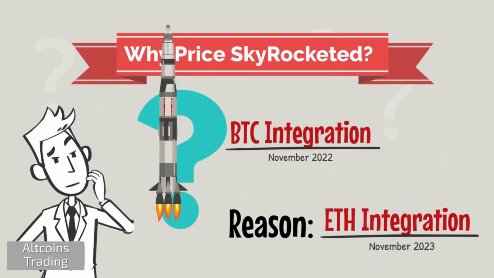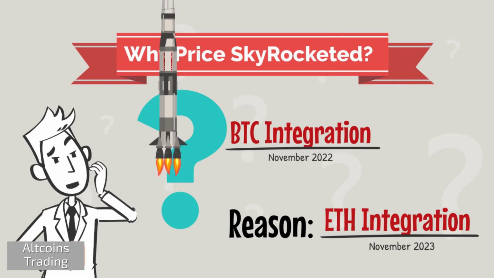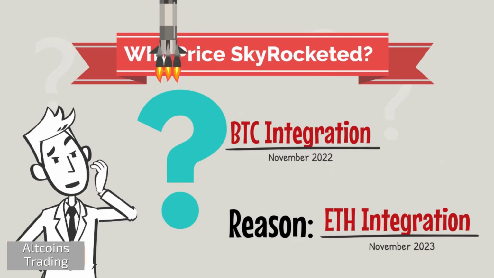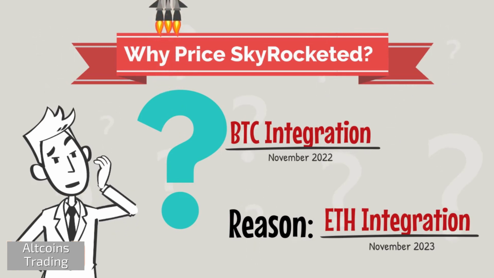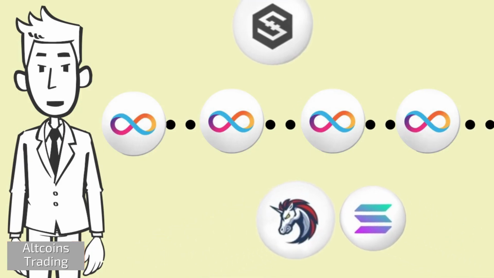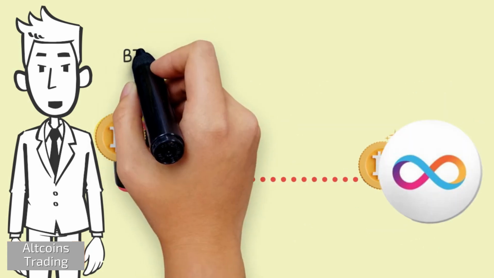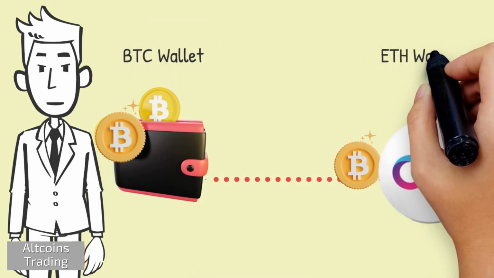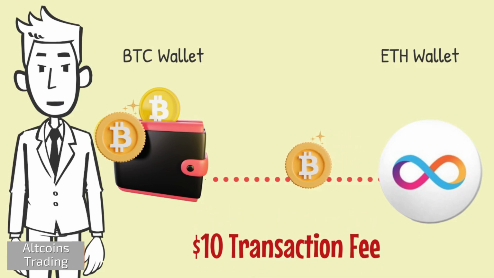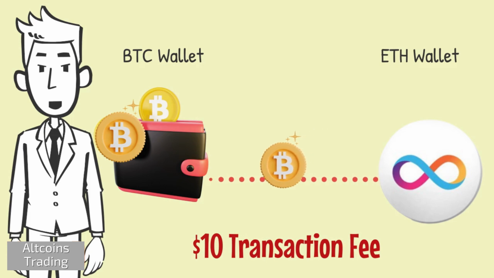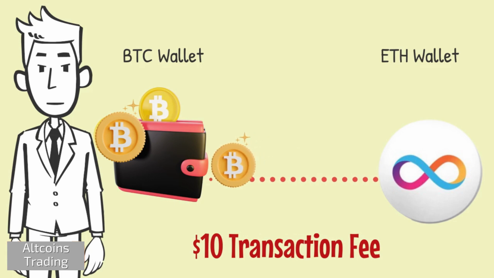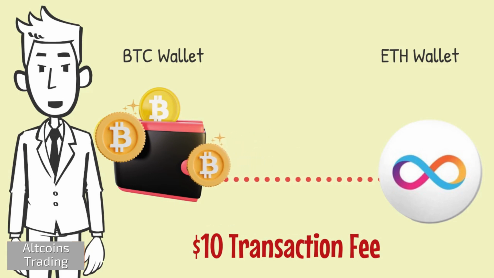Well, you might be asking, this was enabled in November 2022, then why did the price skyrocket now? This is due to the recent development of integrating Ethereum transactions too on ICP. Yes, now you can send Ethereum as well as Bitcoin on the ICP chain. Also, they announced that more chains will be integrated soon on ICP, that is Internet Computer. You have to understand that after all this swapping and exchanging or spending, if you wish to get coins back to your traditional Bitcoin wallet, then again you would have to pay the typical $10 Bitcoin transaction fee or $4 Ethereum gas fee. But in most cases, why would you want to use a traditional Bitcoin or Ethereum wallet when you can use an ICP wallet instead?